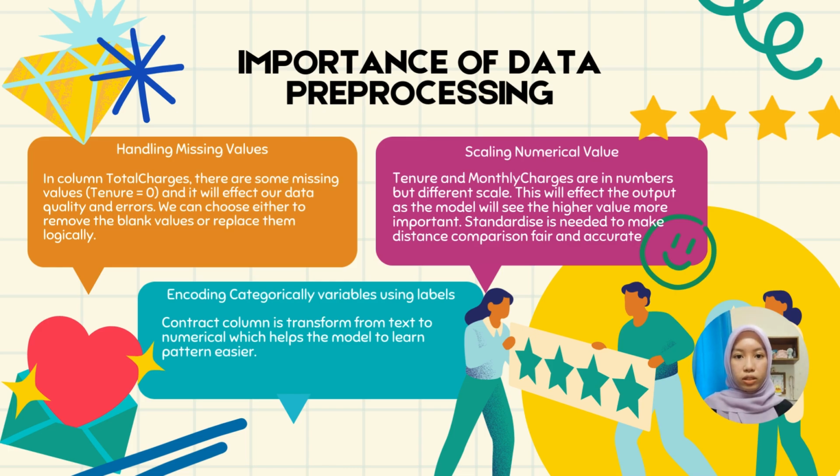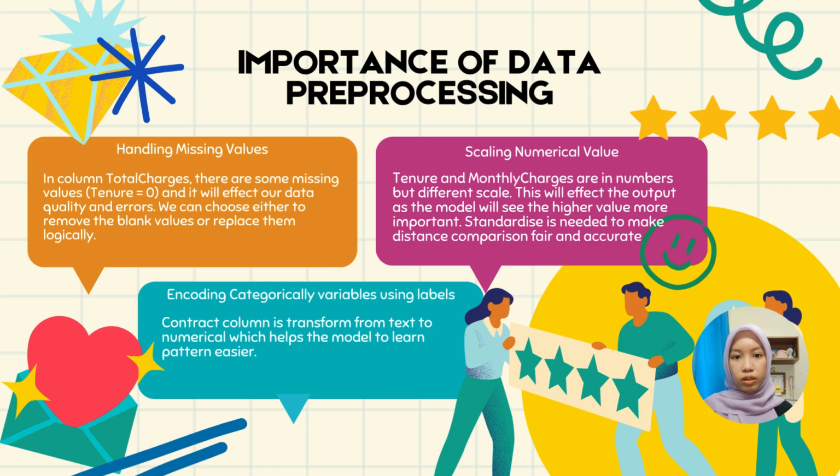Next, I will discuss the importance of data preprocessing and feature selection. Preprocessing is a crucial step in building any effective machine learning model. In this project, preprocessing ensured the data was clean, consistent, and ready for analysis. For example, handling missing values. In the dataset, the total charges column had some missing values, especially when the tenure is 0, which usually means the customer is newly registered. These blanks can cause errors during model training and reduce the accuracy of our predictions. In this case, I chose to remove them because the number of missing rows was small and wouldn't significantly affect the data size or pattern. It is to keep data clean and avoid misleading the model.